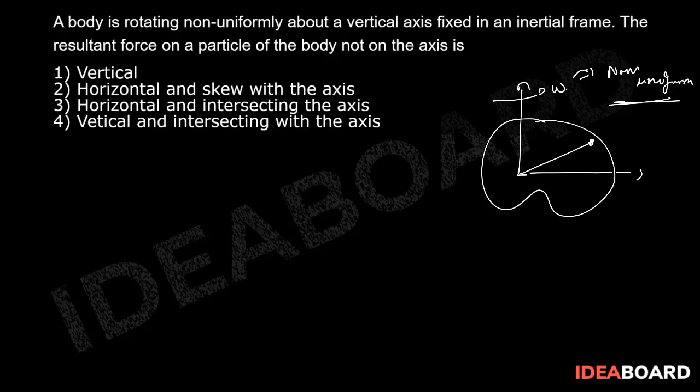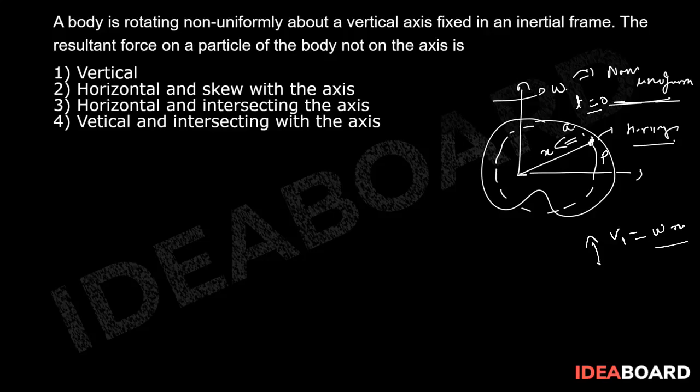Now it has to rotate in this circle first of all, and there will be an acceleration like this. So obviously forces are going to be horizontal. There is no vertical force on this particle, so horizontal forces are there. For specification we can take this point P. Suppose that at any instant, let's say at t equal to 0, this point will have some velocity v1, which will be omega into x, if this distance is x. So this velocity will be omega into x1.